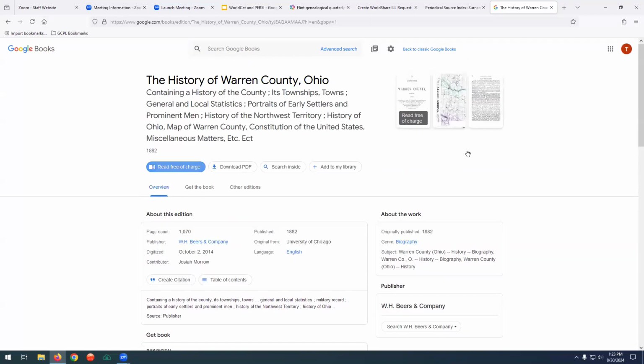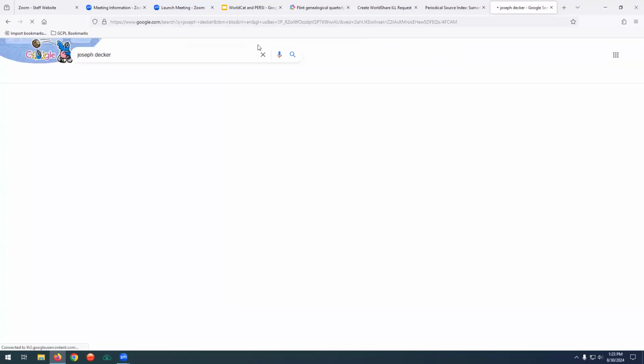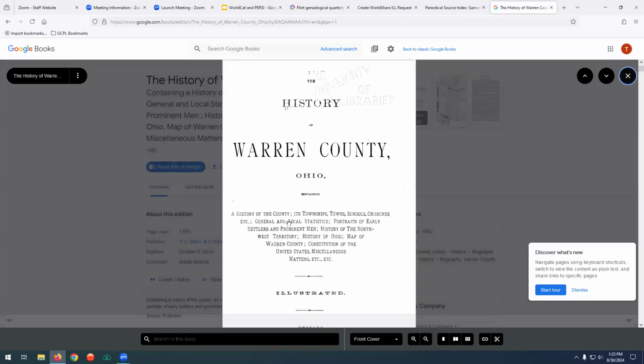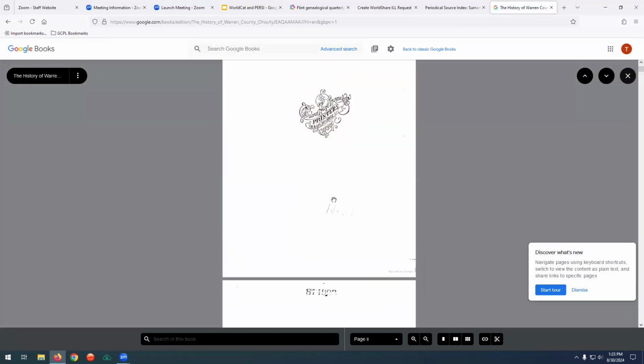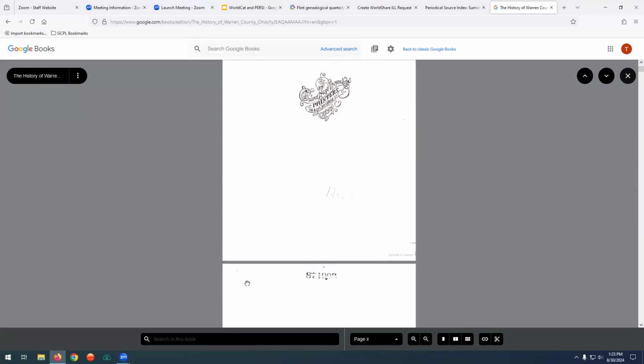It's a book I can read here free of charge, and it even actually will highlight when you do search. Oh, took us back. But there's a way to actually search through this and find the names that you're looking for. It's a great way to look for things.